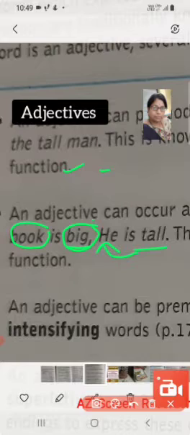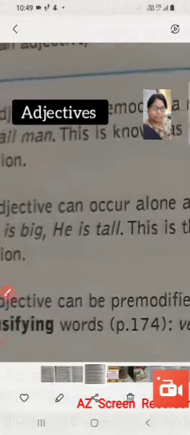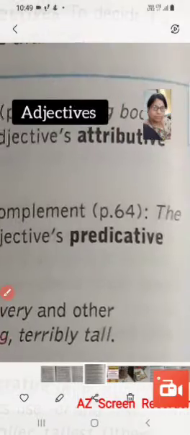So an adjective can occur before a noun in a noun phrase as pre-modification, like tall here or big in the big book, but in a clause it can occur as a complement also. And when it occurs in a clause in the place of a complement, that function is known as the predicative function.